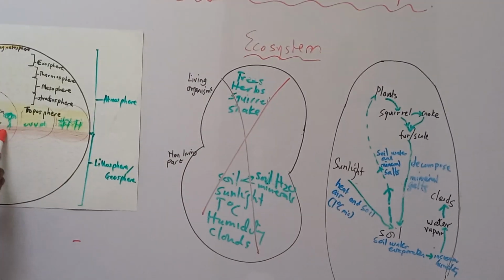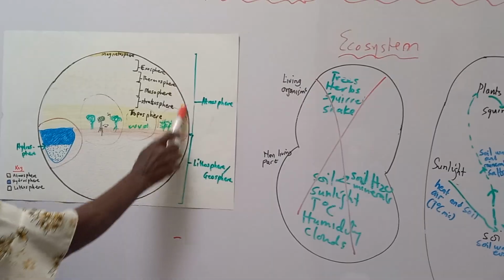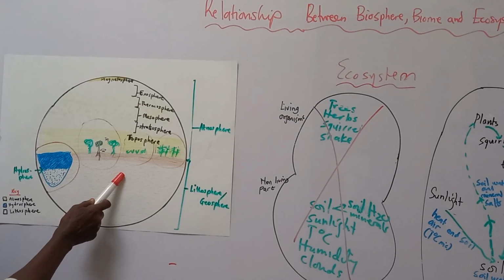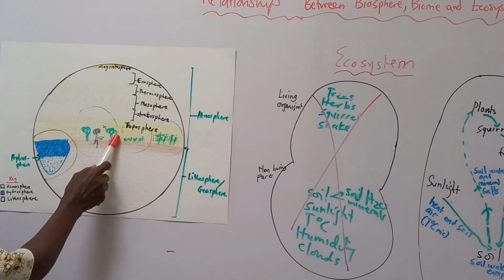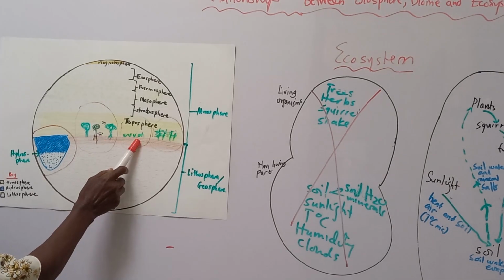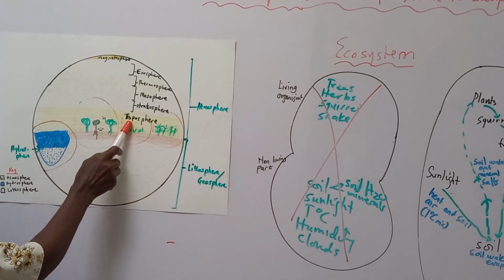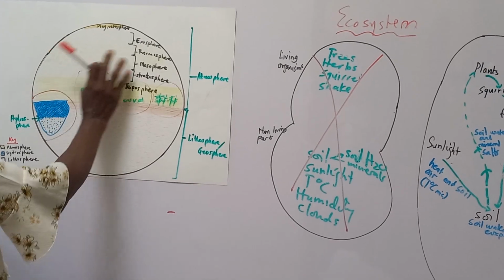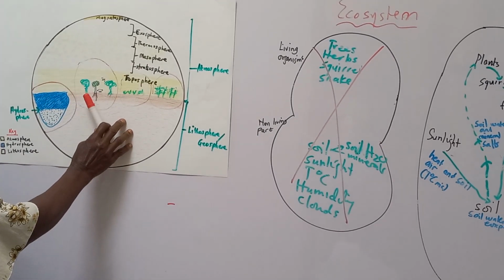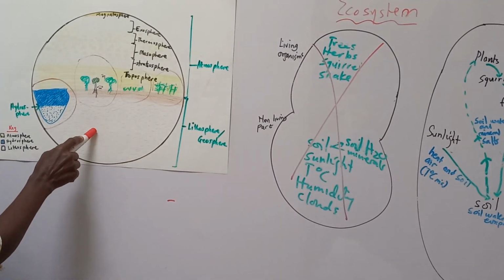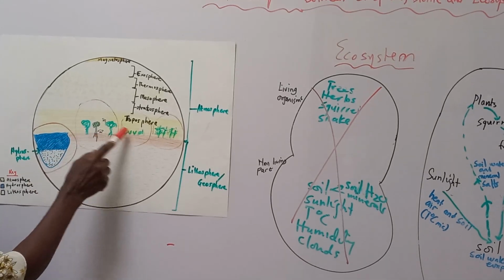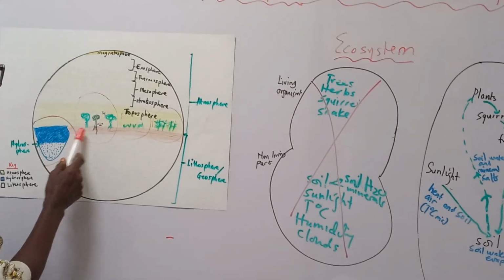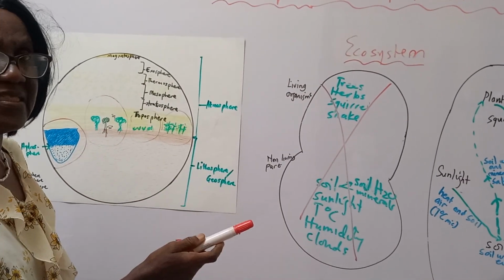So the biosphere is an ecosystem because the biosphere has the living parts, the non-living parts, the soil, the weather conditions interacting to produce a self-sustaining biosphere. So the whole biosphere is an ecosystem. The biome is also an ecosystem. So each of the biomes is an ecosystem.